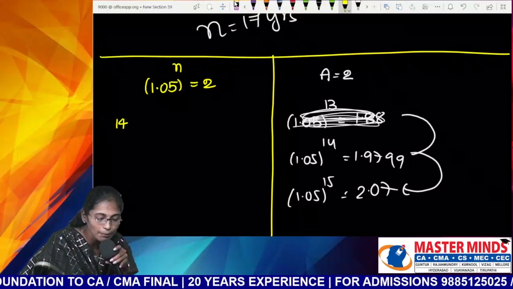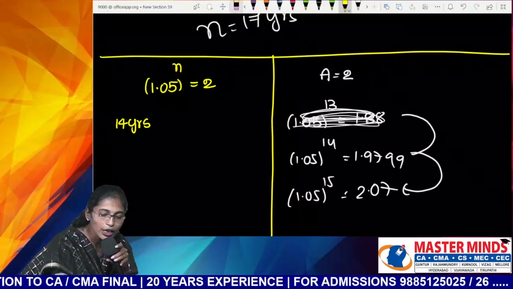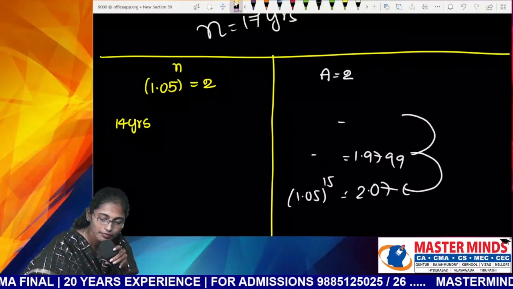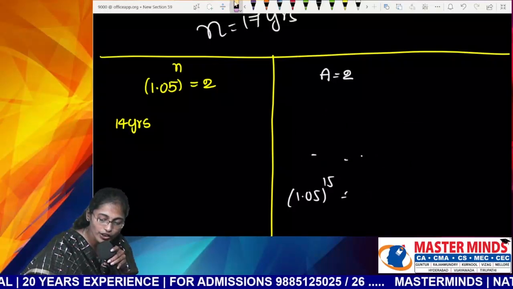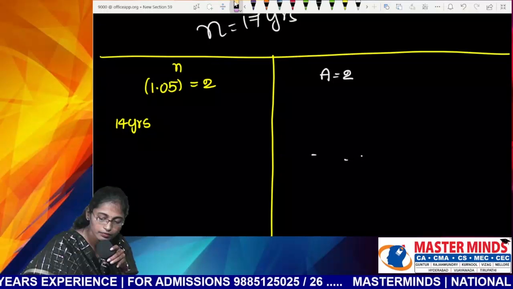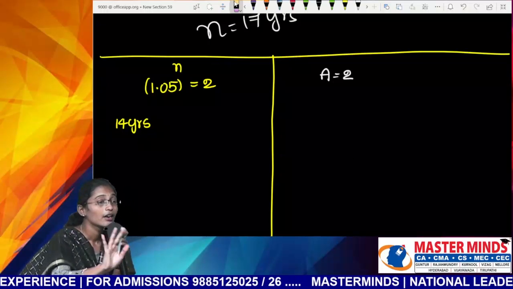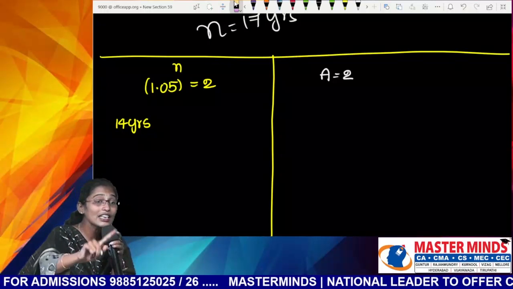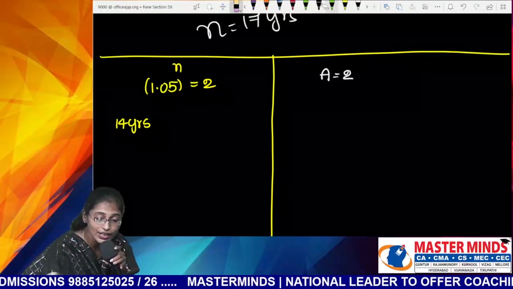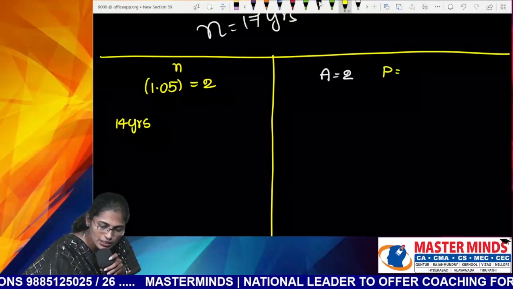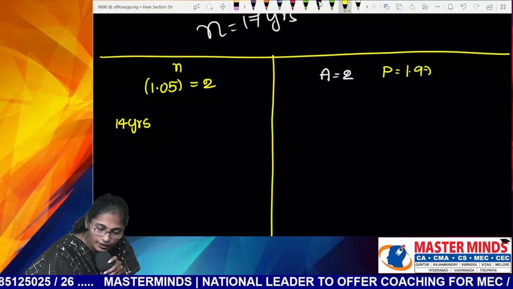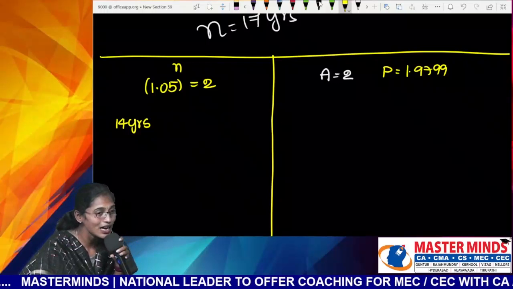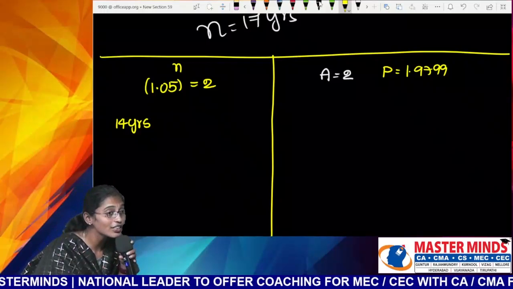So how many years completed, guys? Can you please calculate 1.05 whole power 14 one more time? Nana, is that the least power or highest power? That least power value is considered as principal. So what is your principal, Nana? 1 point. This right side value is called the amount. Are you done with years calculation?